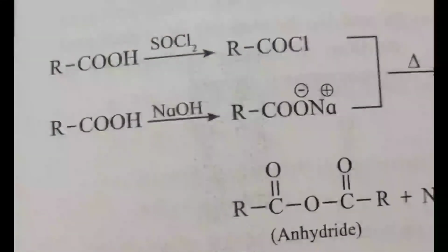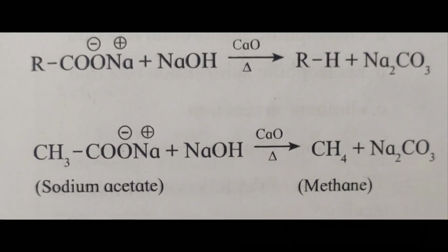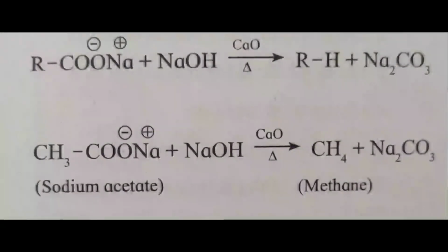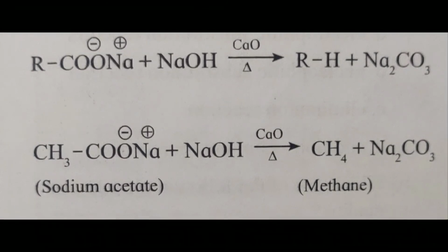The next reaction is the decarboxylation of carboxylic acids. The sodium salt of carboxylic acids on heating with soda lime gives hydrocarbons which contain one carbon atom less than the carboxylic acid.